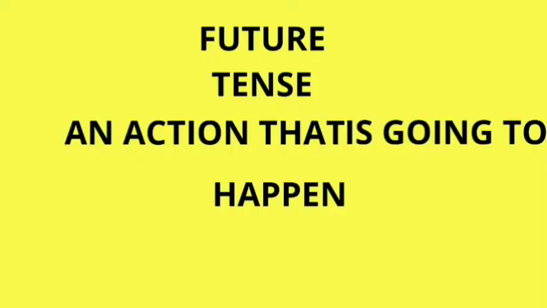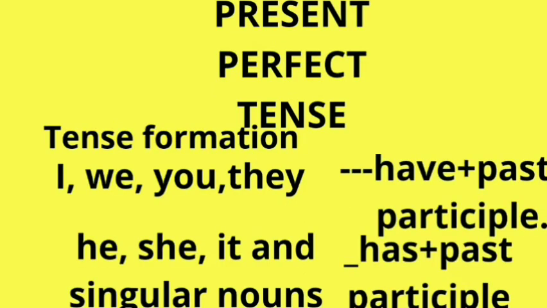Next one, future tense, an action that is going to happen. Before going to see what is present perfect tense, we should know the tense formation. For example, I, we, you, they: the first person I and we, the second person you, and the third person plural they. With these four we should use have plus past participle. And for third person singular he, she, it, and singular nouns, we should use has plus past participle.